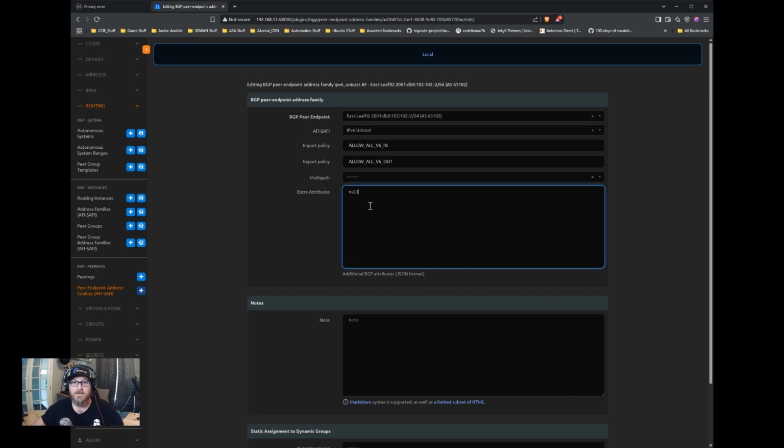Now, the extra attributes are there so that you can include additional stuff from a peer standpoint, right? So the way I look at this is an IPv6 example. Under a Cisco configuration, there would be an address family IPv6 unicast, and then we would configure neighbors under there. One of the neighbor features we could put in these extra attributes would be next-hop-self, stuff like that. Among other things, any of the neighbor specific configurations under BGP, you can use these extra attributes to configure there.